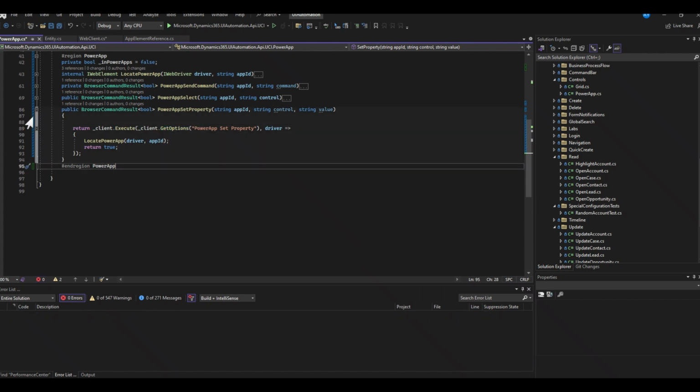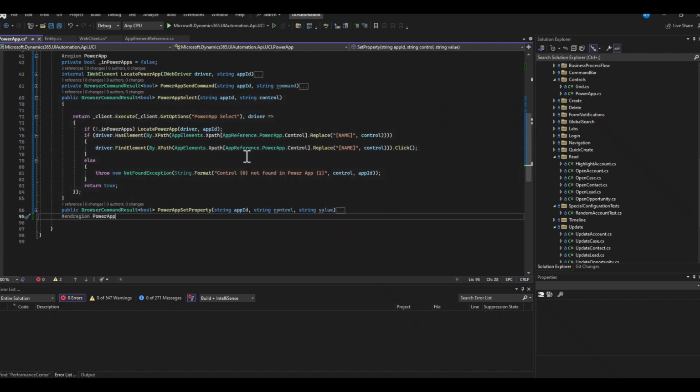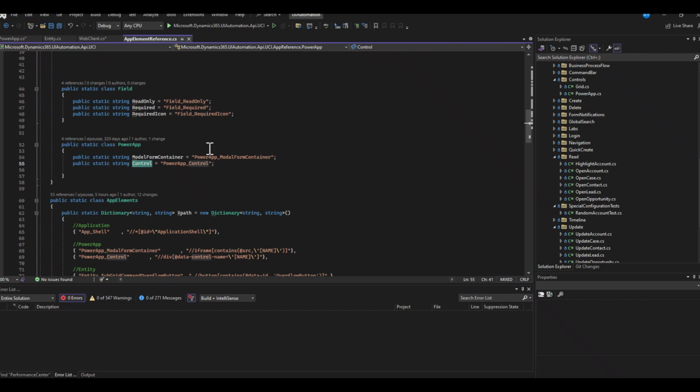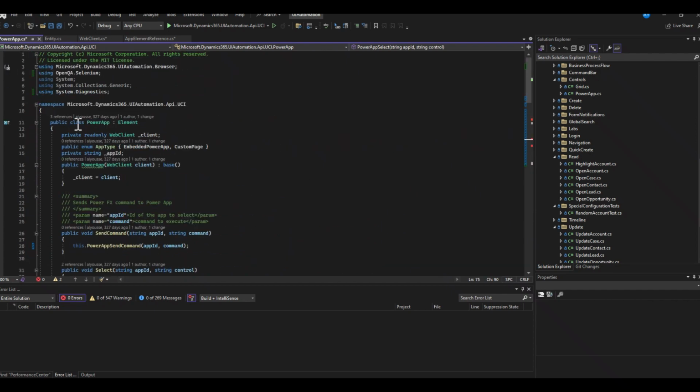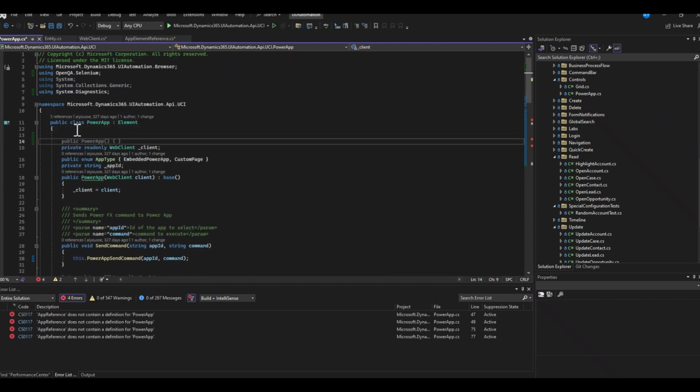Easy, right? One of the fun parts too is we're now going to take this piece out of it. If you see this app reference power app control, if I go to the declaration of this, I see there's a static class power app that has model form container and control in app element. Again, we want to keep things related to power app together. So we're going to cut this here, take this to power app, and put this in its own region. I'm going to call it DTO.